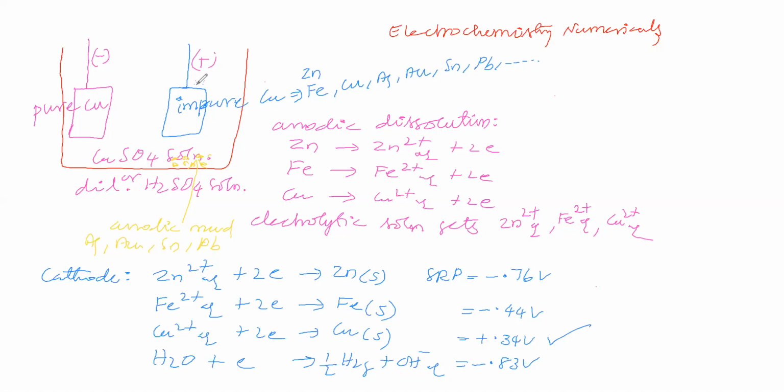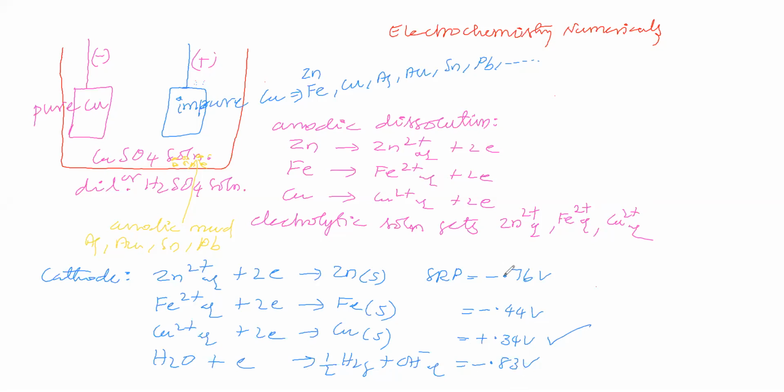Okay. So the electrolytic solution contains Zn2+, which may go for cathodic reduction. Cathodic reduction, Zn2+ we have written. The electrolytic solution contains Fe2+, so Fe2+ may undergo reduction. It contains Cu2+, so Cu2+ may undergo reduction. The electrolytic solution may also contain water, so water may undergo reduction. So we have seen the SRP values.